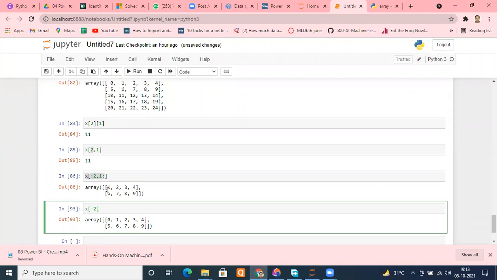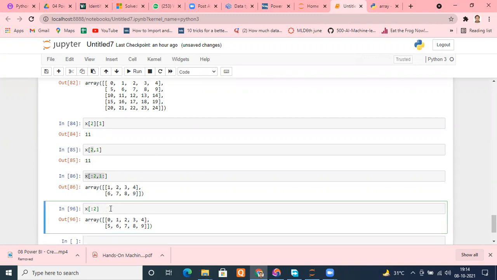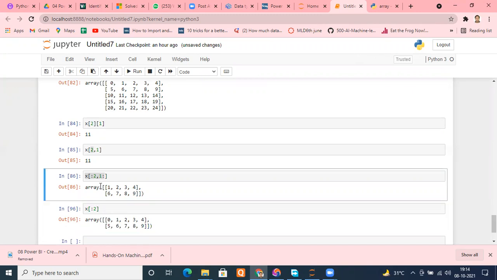Oh, got it. This is 1, 1, 1, 1, and we are putting colon notation. If I remove that, I'll get this. If I put anything, it doesn't matter. 1 colon, 1 and colon. If I remove this, it is giving me 0, 1, 2, 3, 4, 5.